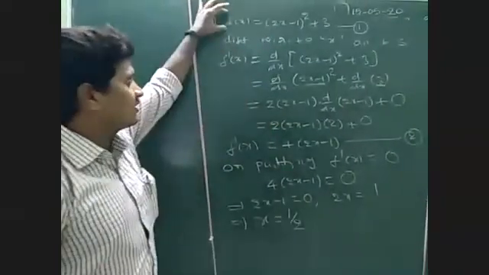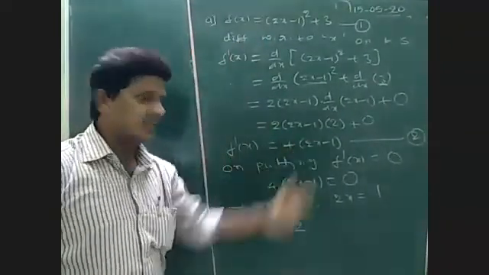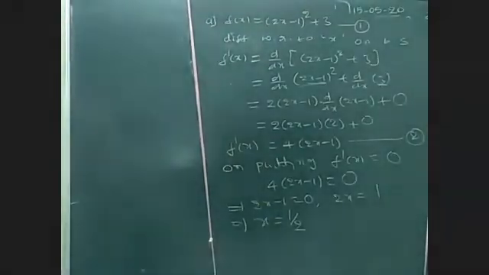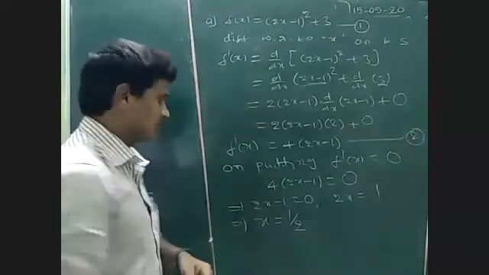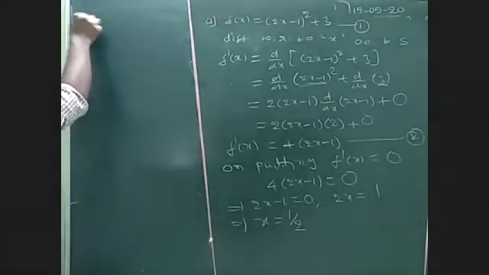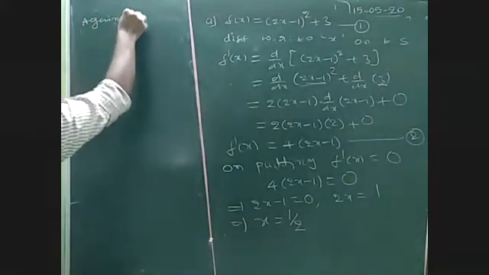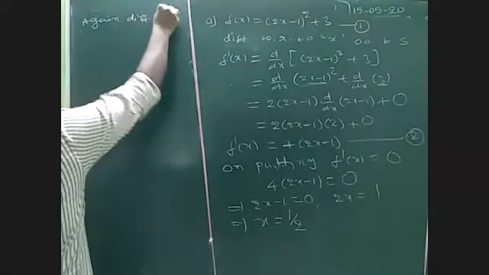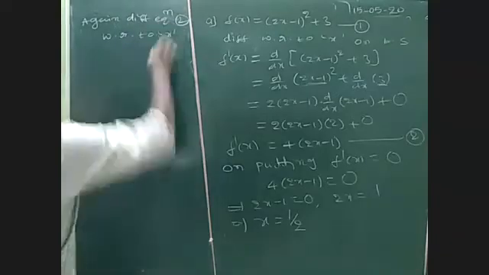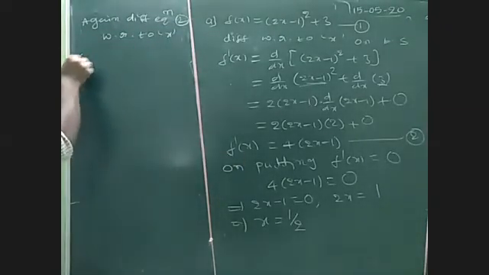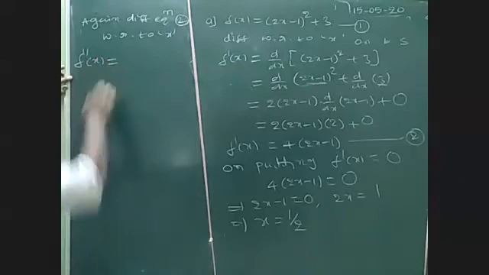So f of x is equation 1, f dash of x is equation 2. What shall we do here? We can differentiate again, find the second derivative. Again differentiate equation 2 with respect to x. Equation 2, f dash of x becomes f double dash of x.